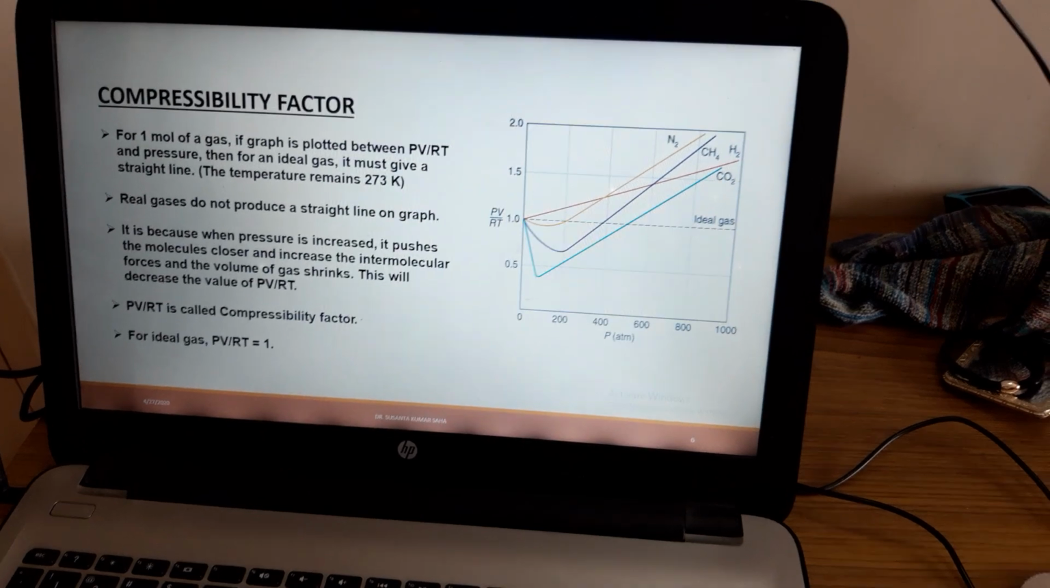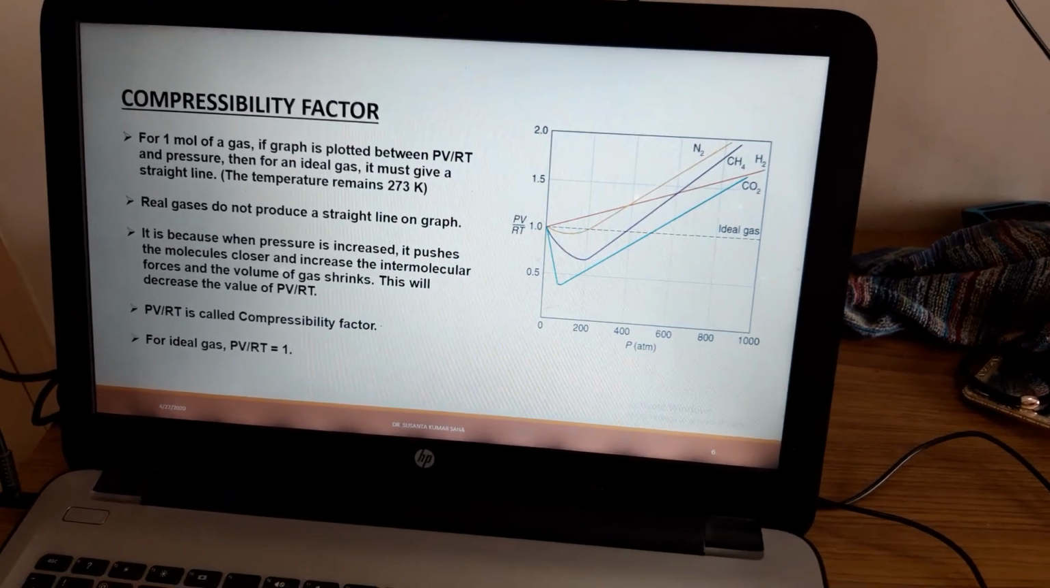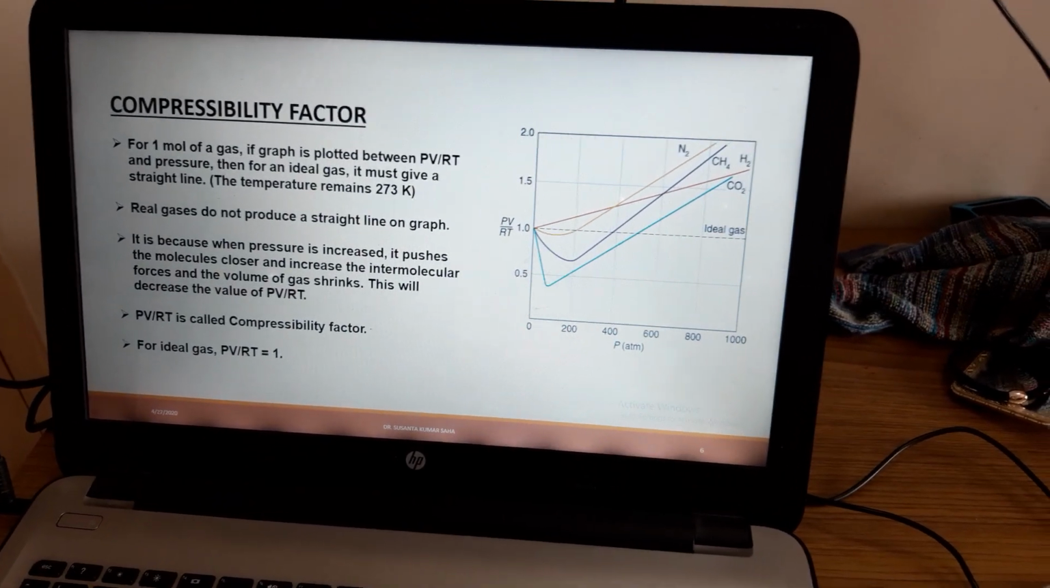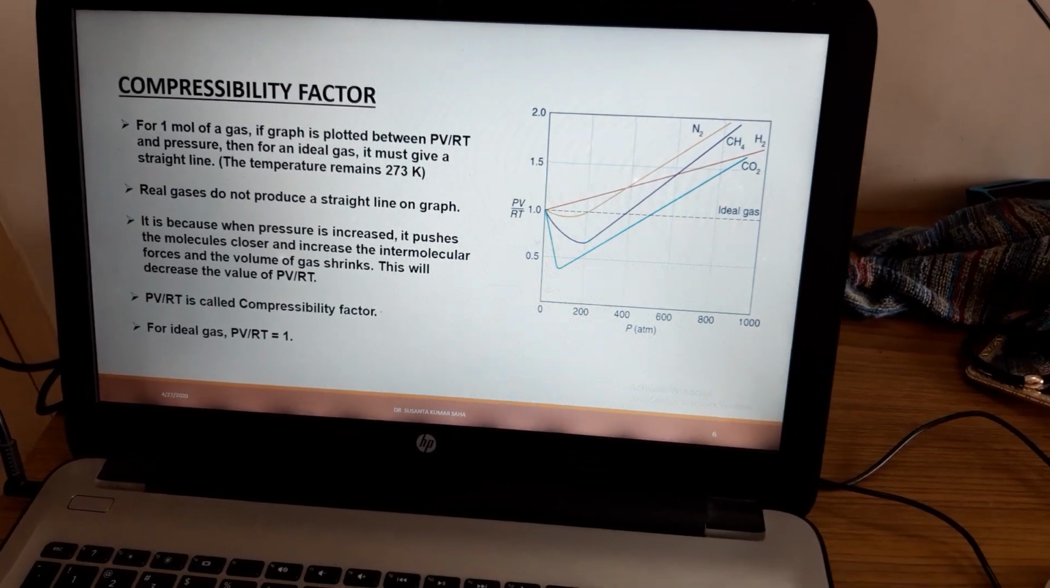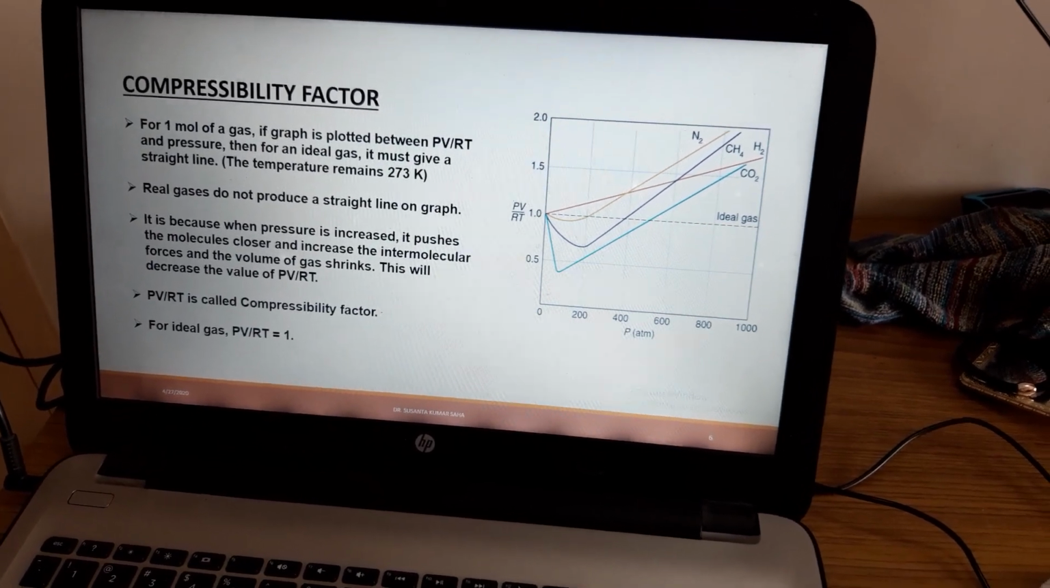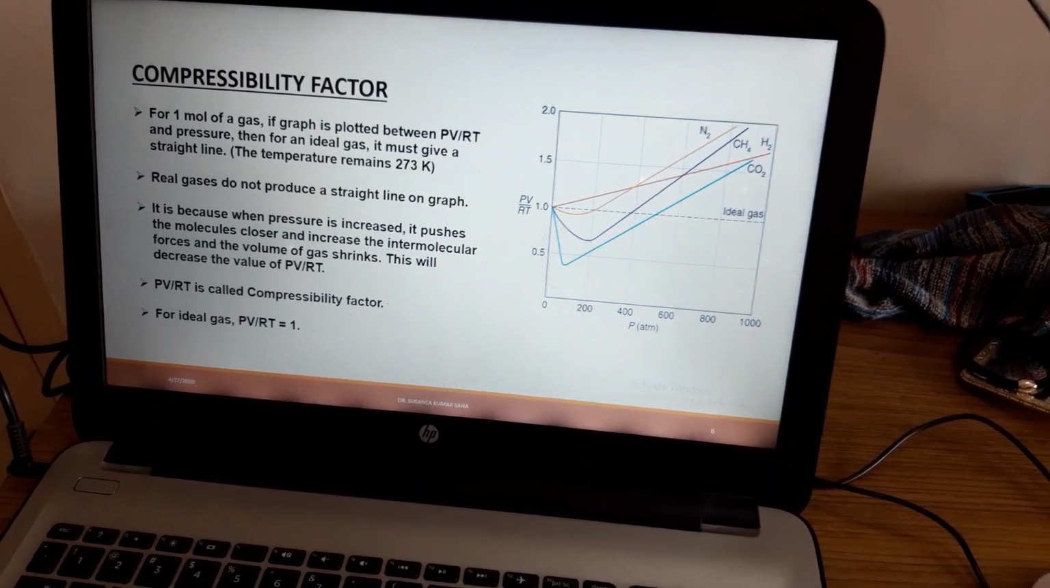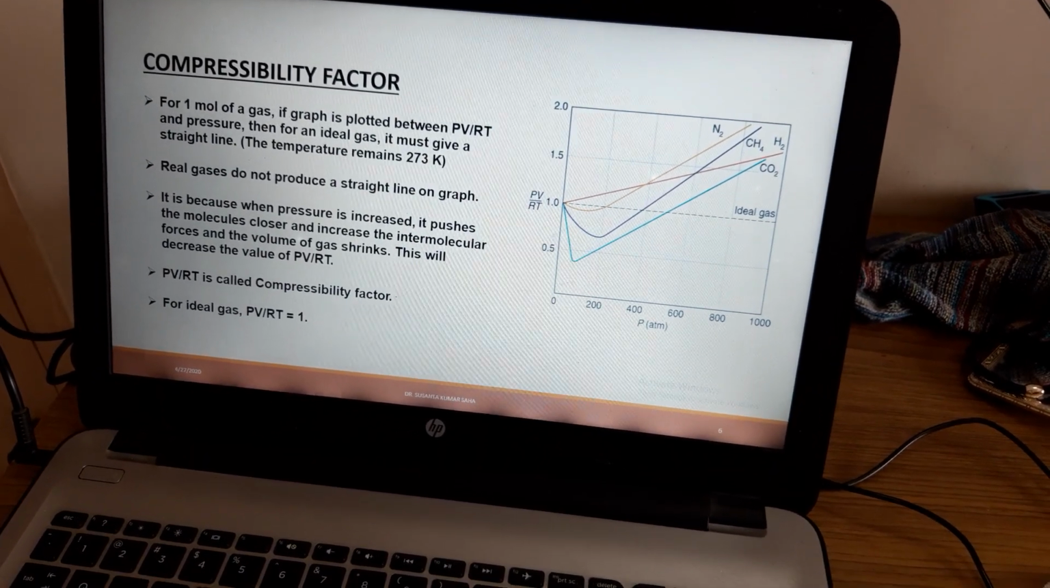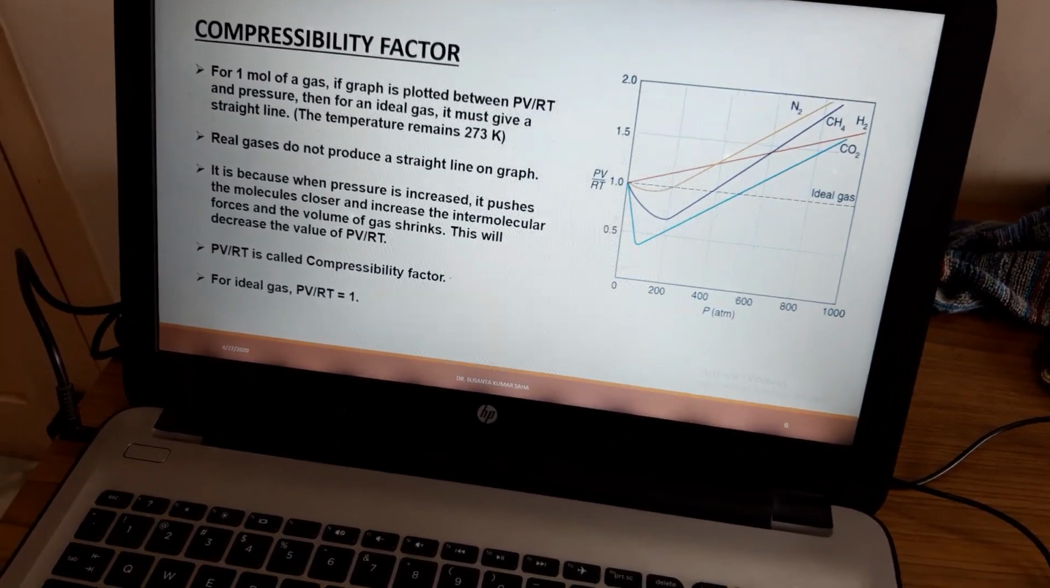This will decrease the value of PV by RT. This PV by RT ratio is called the compressibility factor. Z is equal to PV by RT, which is called the compressibility factor. For an ideal gas, PV by RT is equal to 1.